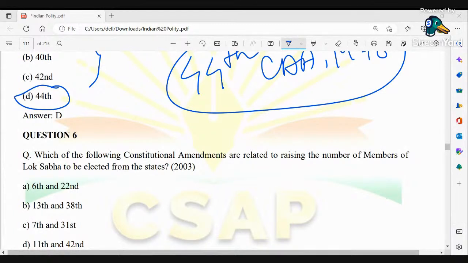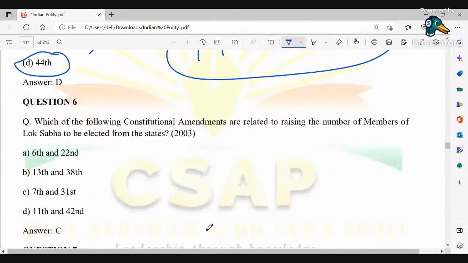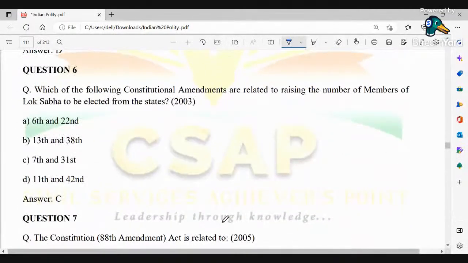Anyone can come up with the correct option? No one? Okay, we'll reveal it. See, that is 7th and 31st. These are the amendments which directly raise the number of members of Lok Sabha to be elected from the respective states.